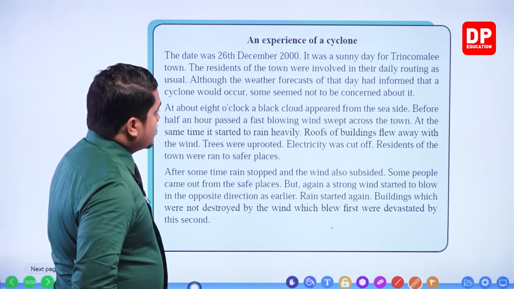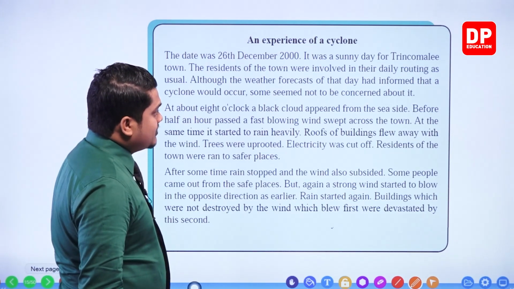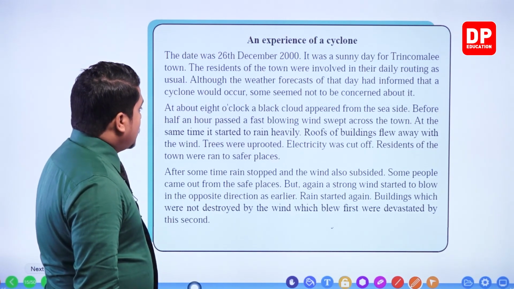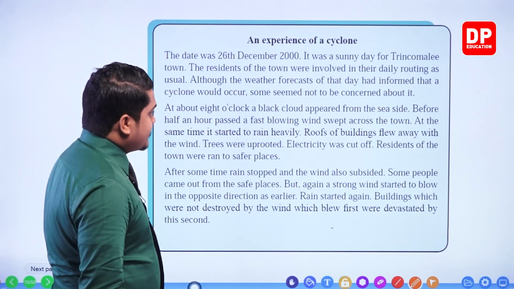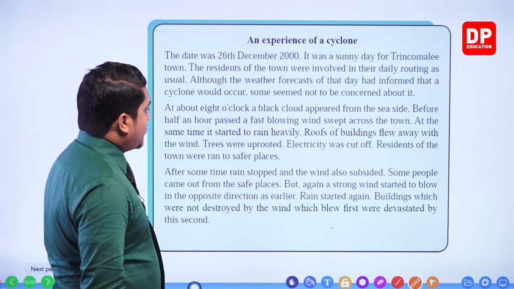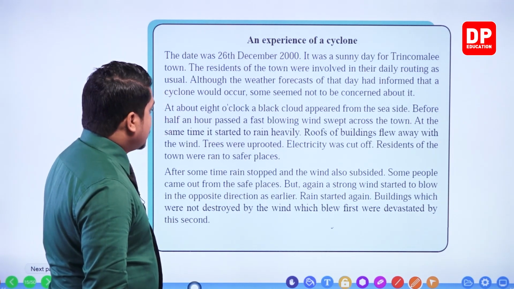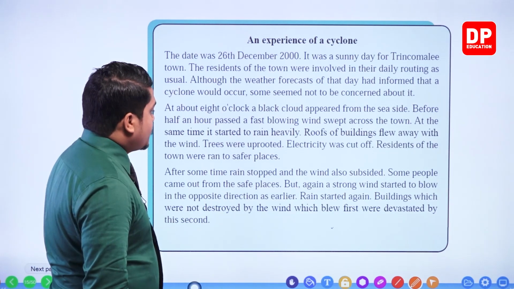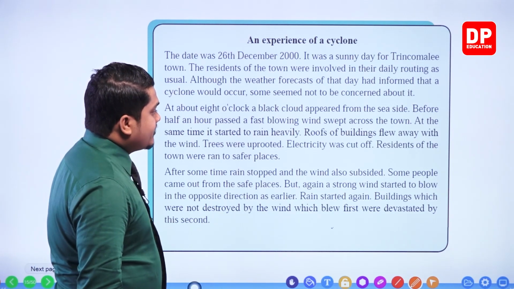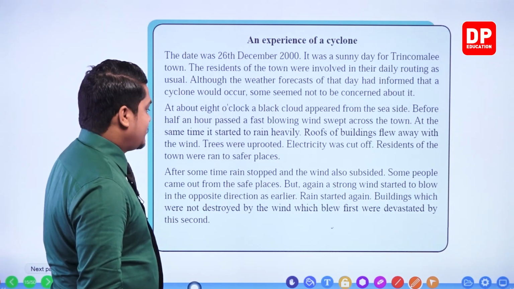Although the weather forecast of that day had informed that a cyclone would occur, some seemed not to be concerned about it. At about 8 o'clock, a black cloud appeared from the seaside. Before half an hour passed, a fast-blowing wind swept across the town. At the same time, it started to rain heavily. Roofs of the buildings flew away with the wind. Trees were uprooted. Electricity was cut off. Residents of the town ran to safe places.